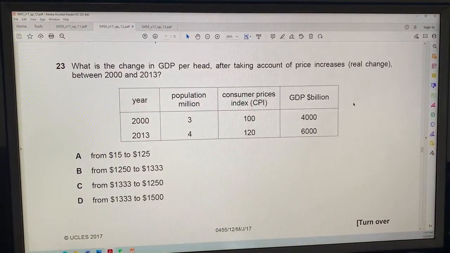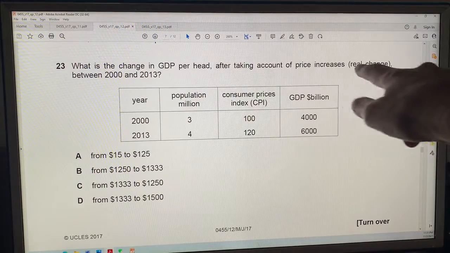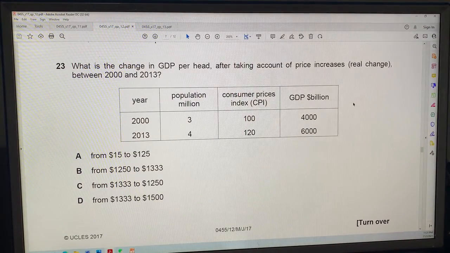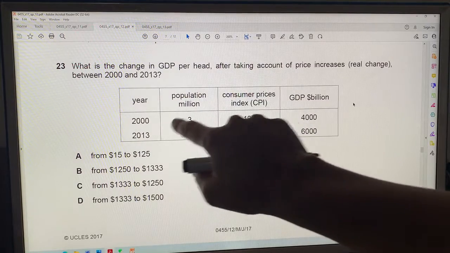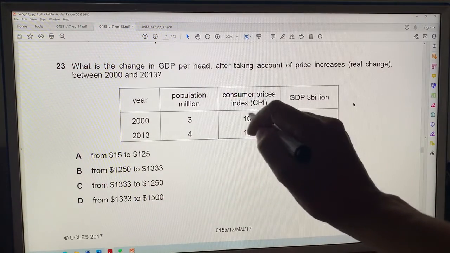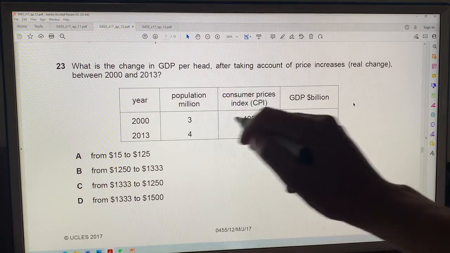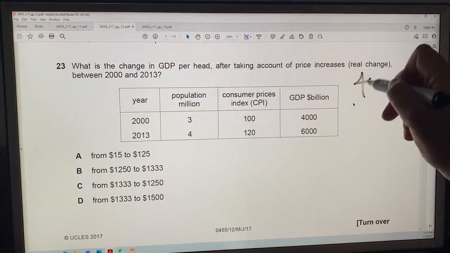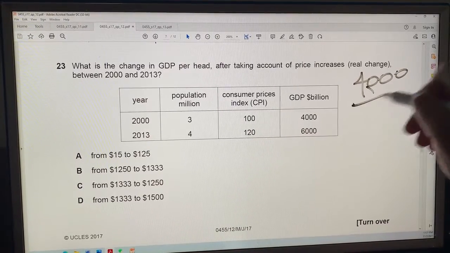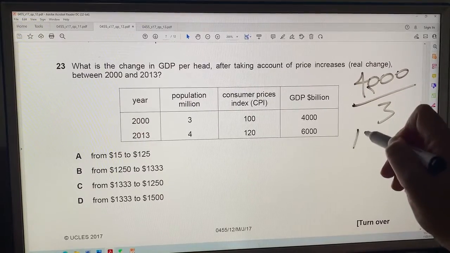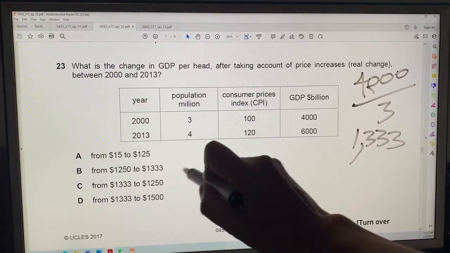Let's see. So what is the change in GDP per head? Oh, we also have to do some numbers here. After taking account of price increases, so what's the real change? Oh, between 2000 and 2013. So first we need GDP per head in 2000, because the CPI is 100 in 2000, so the real GDP per head is just, you can see this, it's 4,000 divided by 3, which is going to be 1333. So we already know